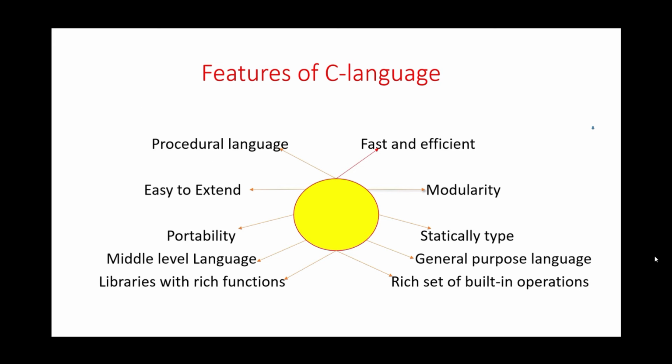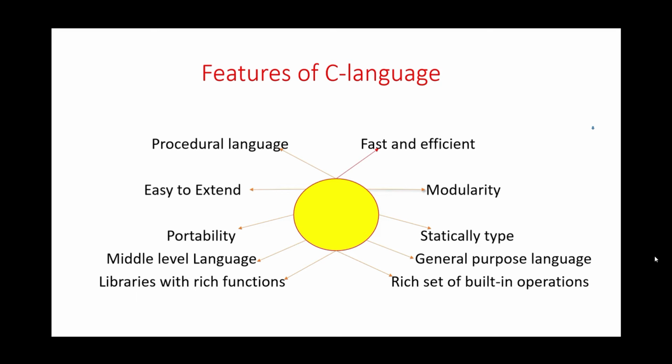Now, features of the C language. There are a total of 10 features of the C language. First is procedural language. C language is a procedural language, as we have discussed above, that we have to write the C language program in step-by-step format, otherwise it will not work.